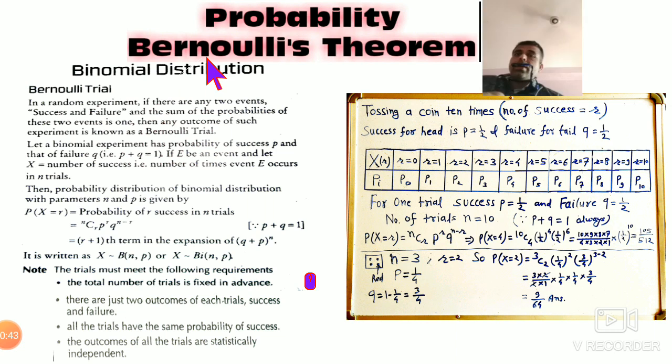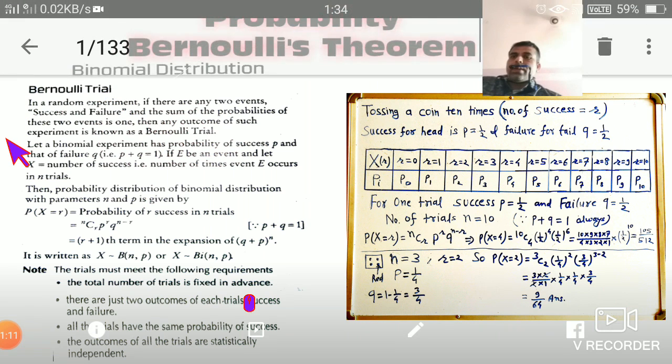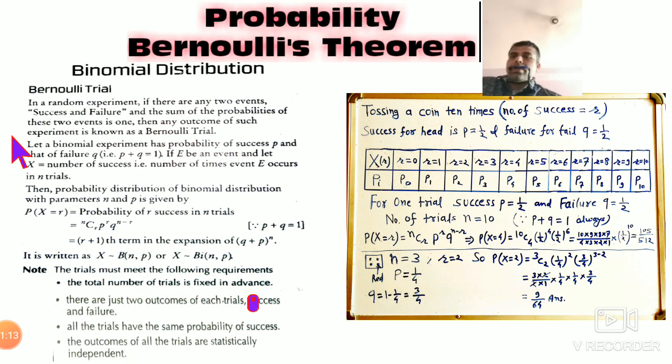For Bernoulli's theorem, first you have to understand what are Bernoulli trials. Bernoulli trials means how many times you are repeating the experiment. Suppose tossing a coin, and if you toss a coin 10 times, so trials equal 10. So Bernoulli trials are 10. It's very simple: Bernoulli trials mean the number of times you are repeating the same experiment. Now you read these definitions.